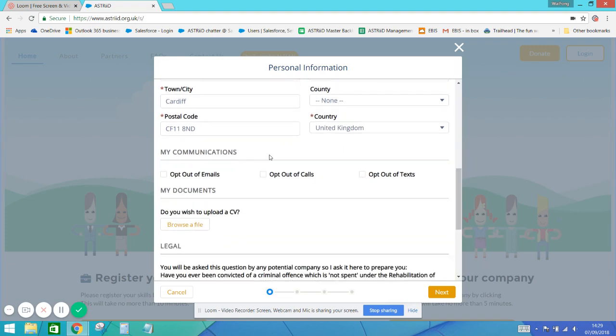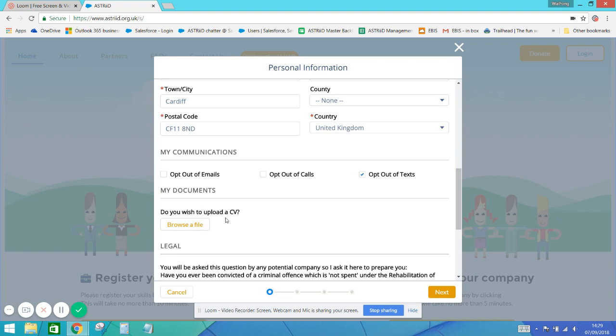Now, if we scroll down to communications, if we could actually just click the ones where you want to opt out of. So I don't want texts, I'll just click on that. You'll opt out of emails. This is emails other than those where you're actually connecting or showing an interest in a role. This will make more sense as we go on to use the system.